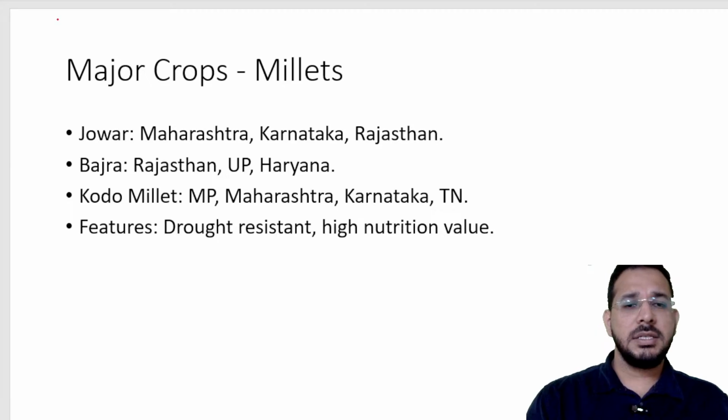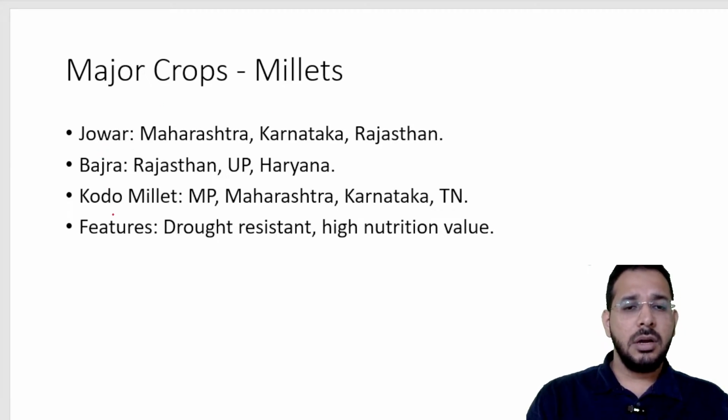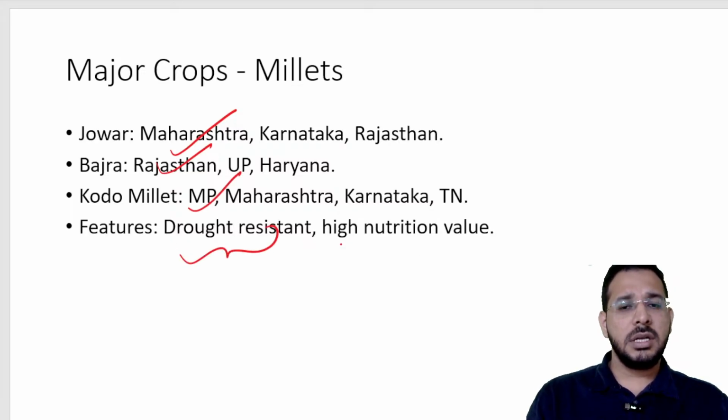In case of millets, we have different millets like jowar, bajra, kodo millet; different types of millets are present. Jowar is majorly grown in Maharashtra, bajra in Rajasthan, kodo millet in MP. These millets are drought resistant and also have high nutritional value.